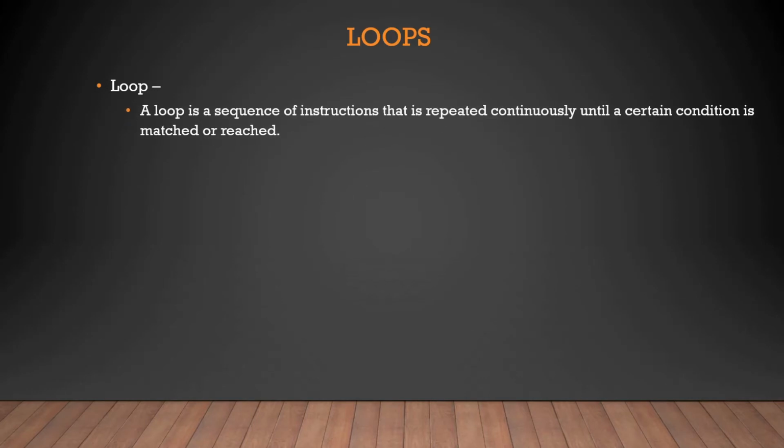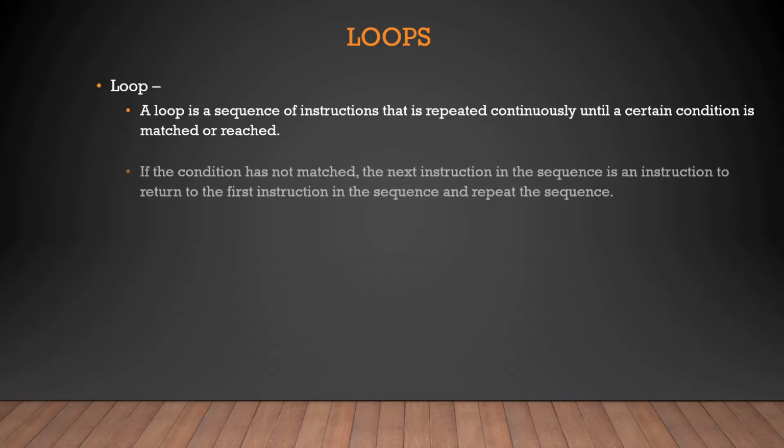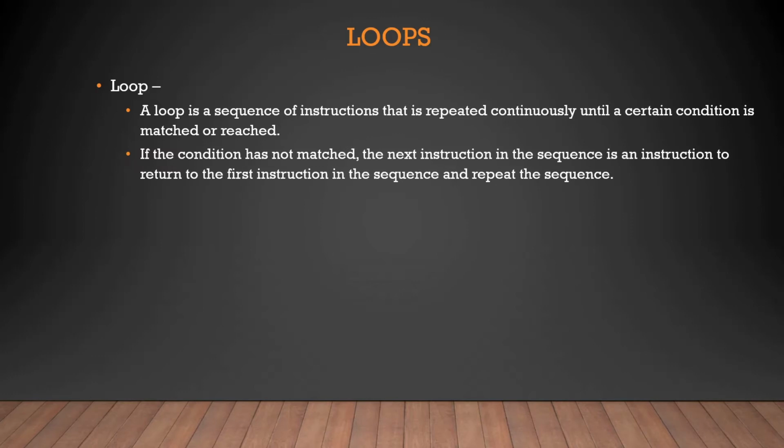So a loop is a sequence of instructions that is repeated continuously until a certain condition is matched or met or reached. It means that you run it to match a certain condition, and within that condition you write your own code, and then you try to execute it. If the condition has not matched, the next instruction in the sequence is an instruction to return to the first instruction in the sequence and repeat the sequence.